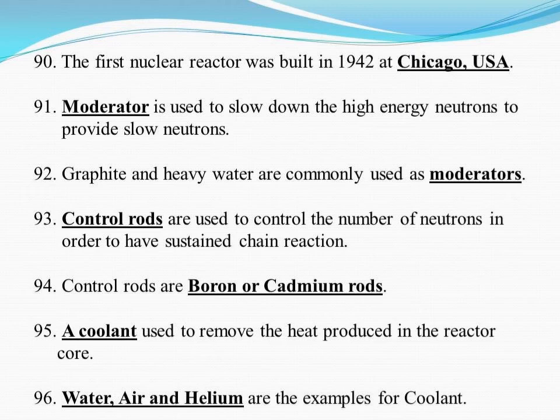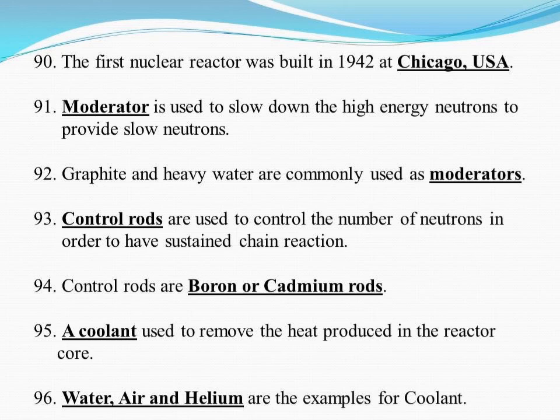The components of a nuclear reactor. Moderator. It is used to slow down the high energy neutrons to provide slow neutrons. Graphite and heavy water are commonly used as moderators. Control rods. Control rods are used to control the number of neutrons in order to have a sustained chain reaction. Boron or cadmium rods are used as control rods.